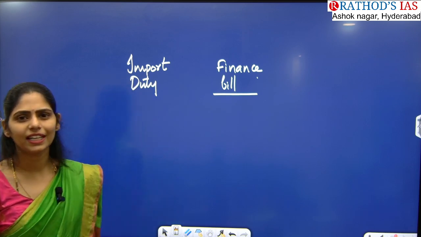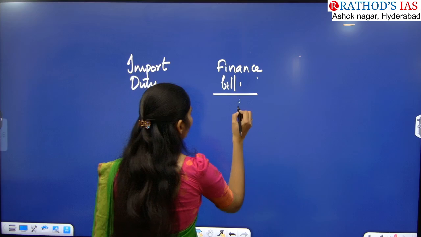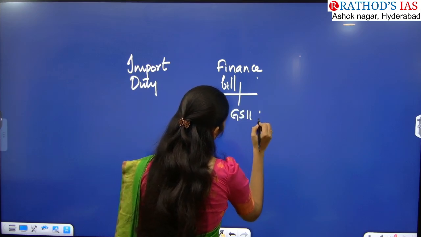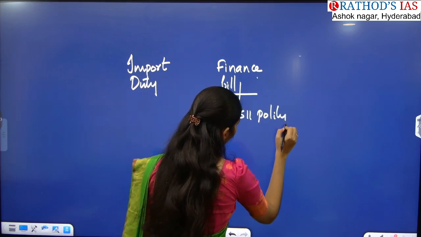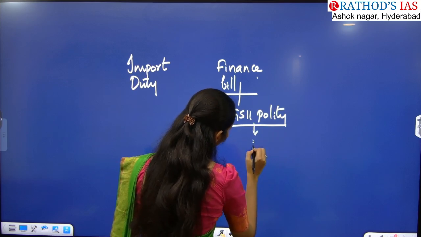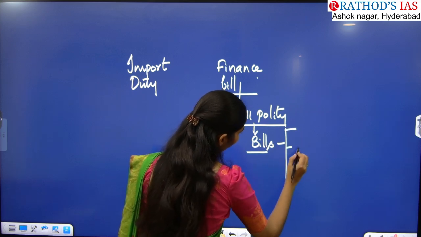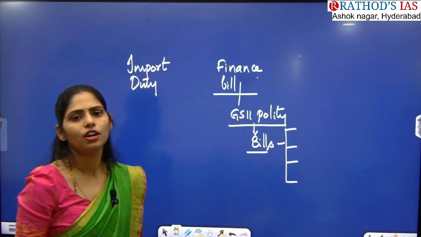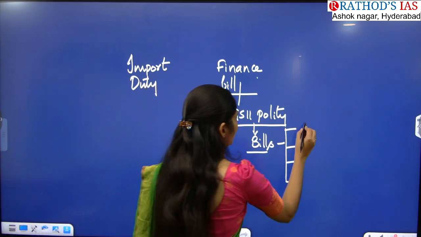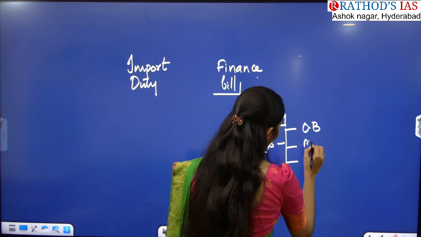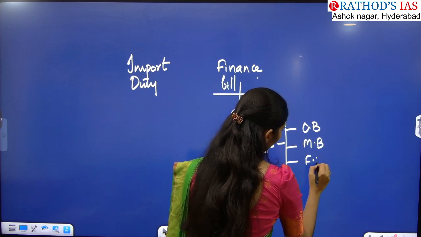Where will you be studying about this finance bill? In your GS paper 2 under polity, you will study different types of bills. How many types of bills do we have? We have 4 types. The first is the ordinary bill, OB. Next is the money bill, MB. Next is the finance bill.